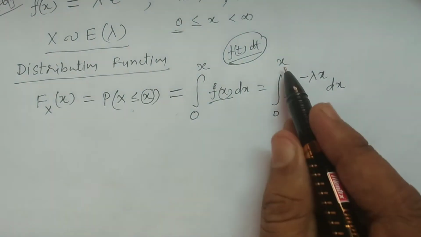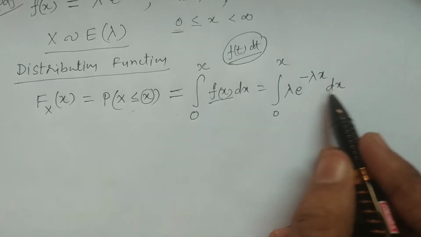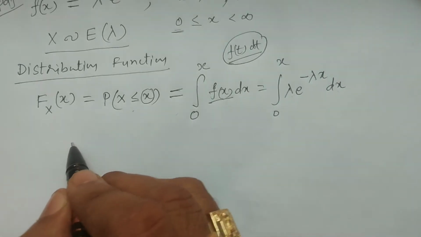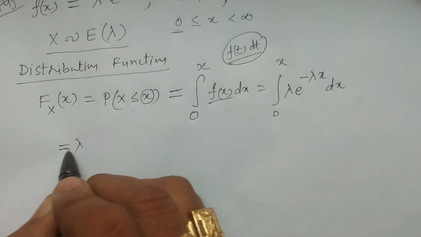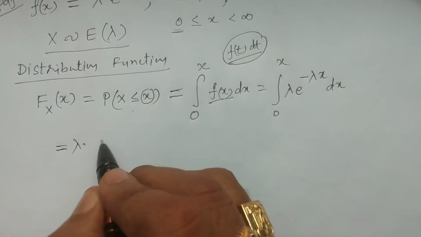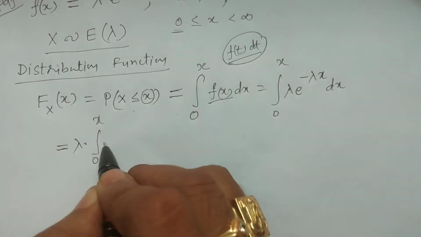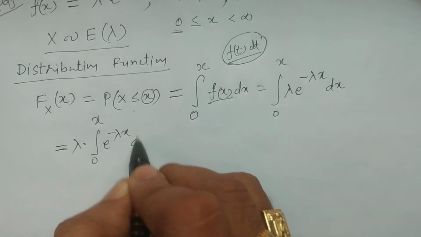So, the integral from 0 to x of lambda e power minus lambda x dx.